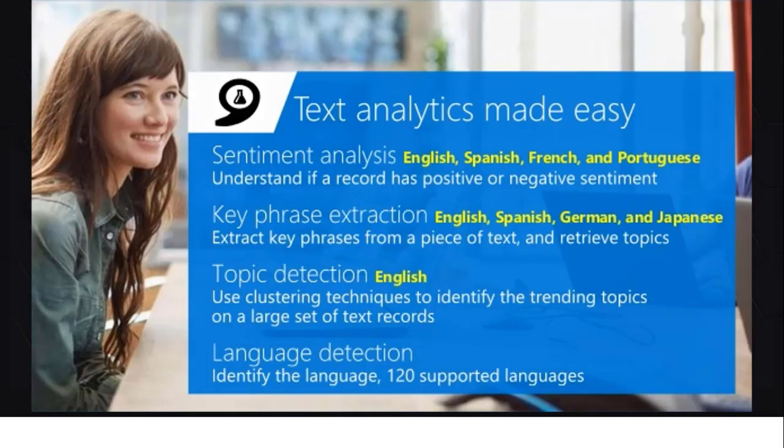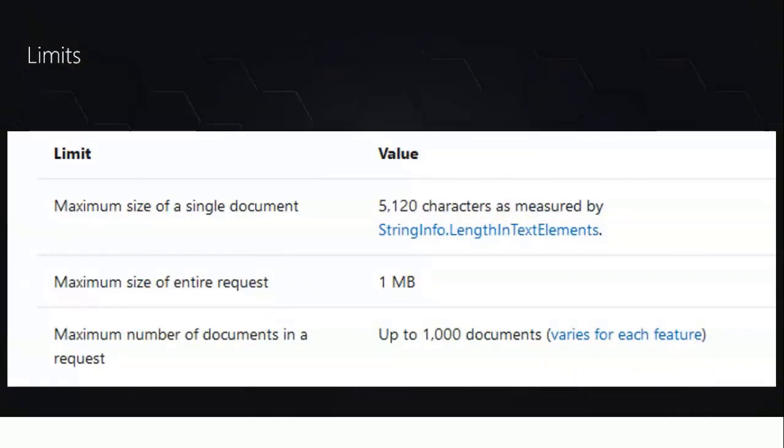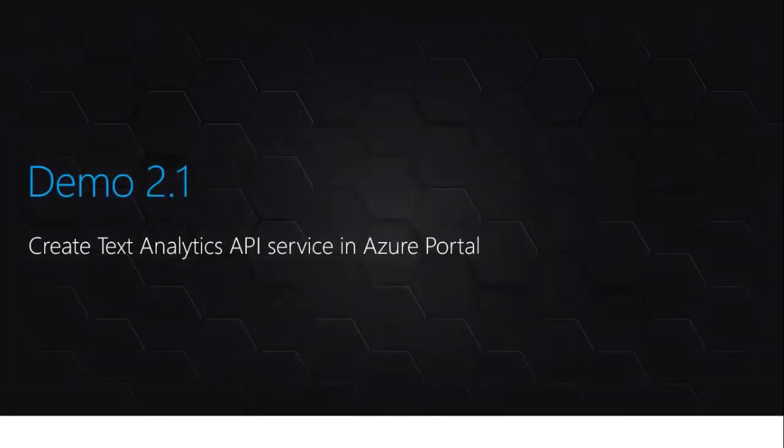Of course, it has some limits. The maximum size of a single document should be 5120 characters, the entire request must be 1 MB, and the maximum number of documents in a request is 1000 documents. So these are some of the limits. Let's jump into the portal.